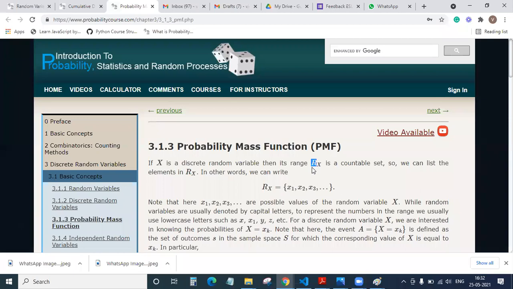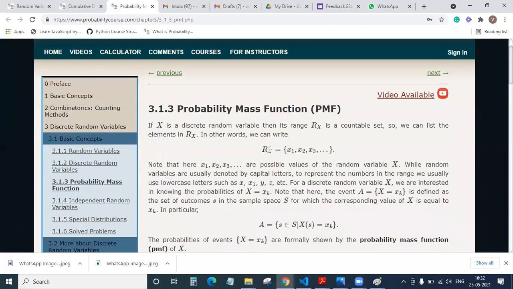Say, for example, you toss a coin. What could the range be there? It is 2. What are the two outcomes you would get? Either you would get a head or you would get a tail. There are two elements or events happening, and that is the range. If I want a probability mass function, X should be a discrete random variable, and it should have a range which is countable, meaning it should not be an infinite set. Say this is my R of X, then the range is X1, X2, and X3. Whatever possible values X can take is nothing but the range.